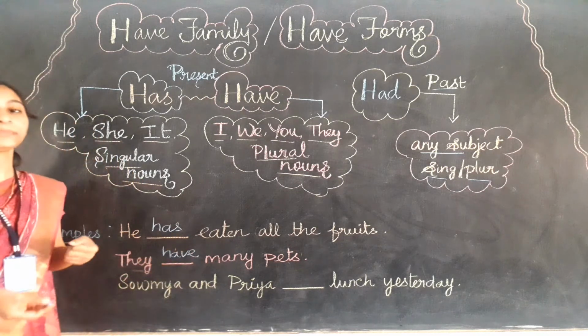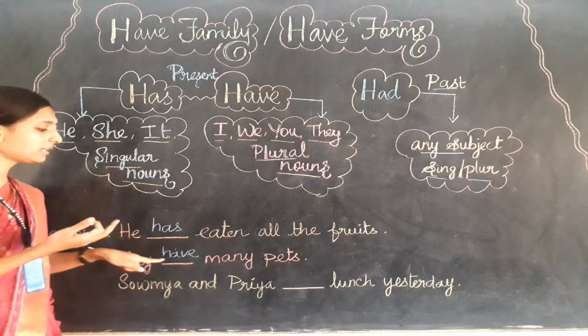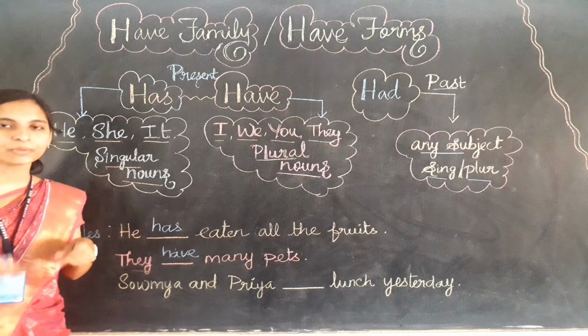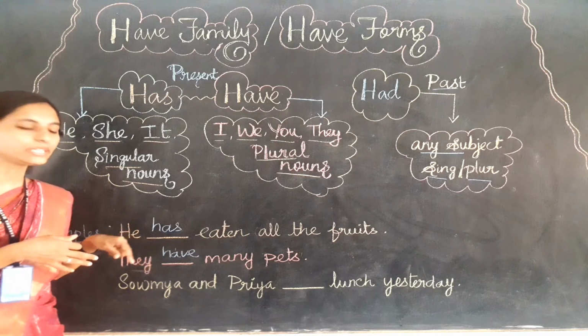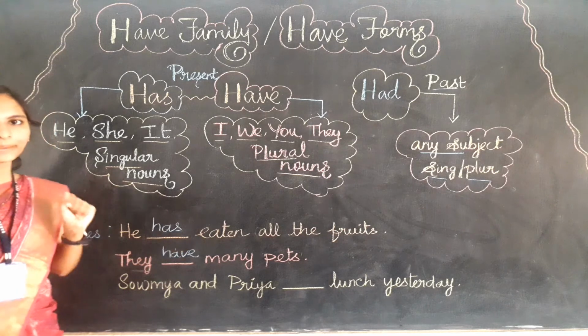They have many pets means what? They have many pets. So here the have acts as the main verb. We are talking about the main verb only. They have many pets. Okay.